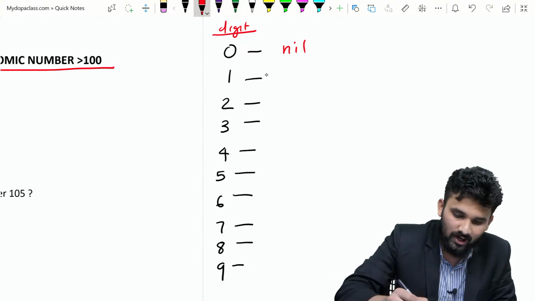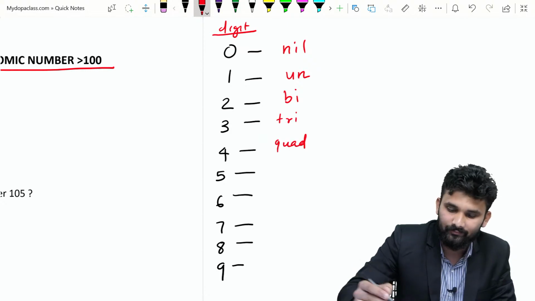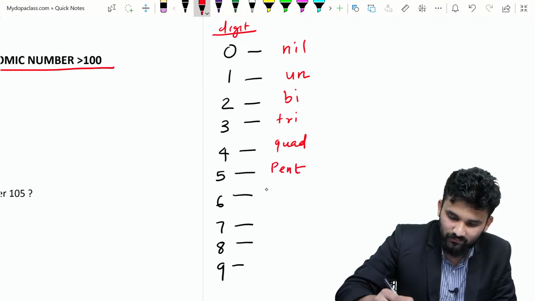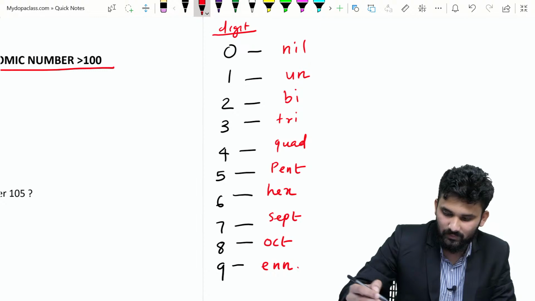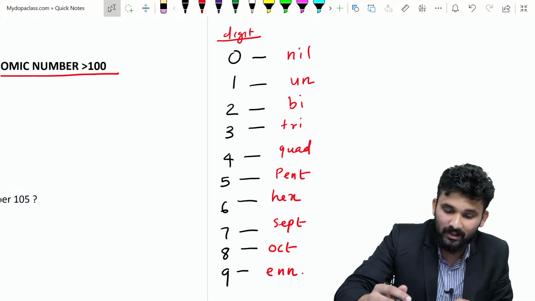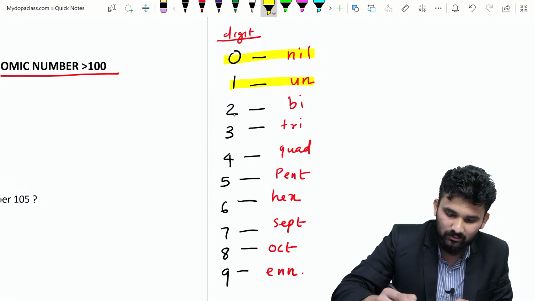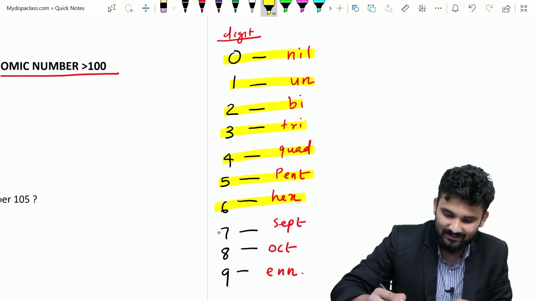If it is 1, then it is un. For 2, it is bi. 3, it is tri. 4, it is quad. 5, it is pent. For 6, it is hex. 7, it is sept. 8 is oct, and 9 is enn. These are the names used for the nomenclature of elements with atomic number greater than 100.